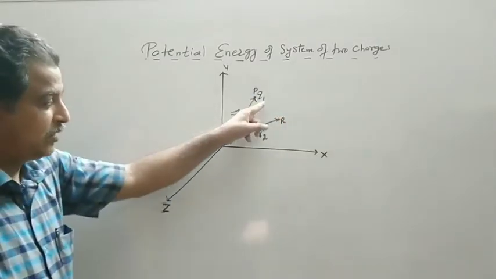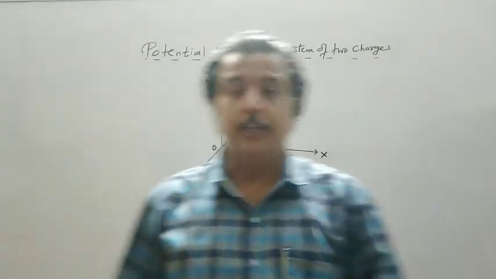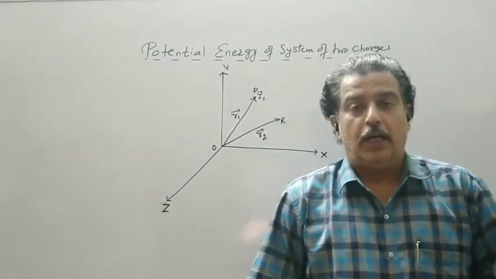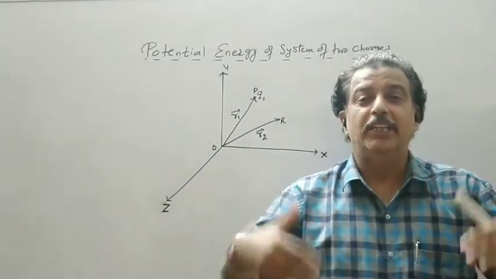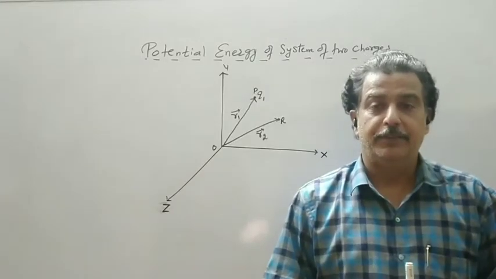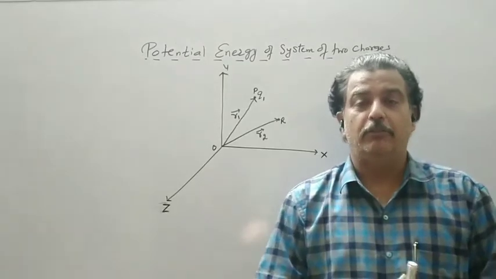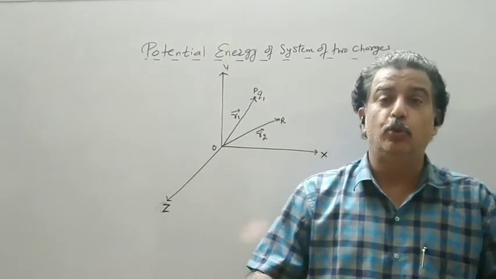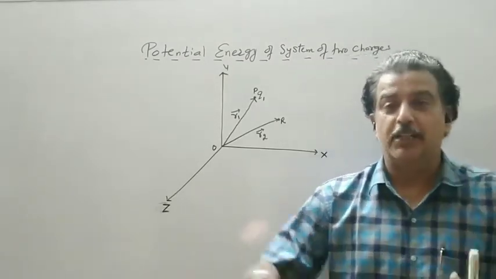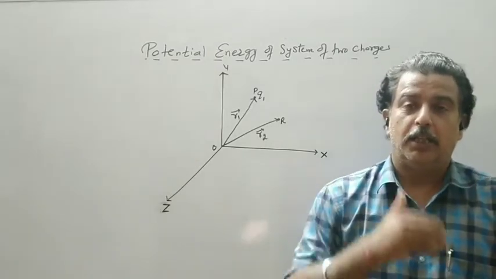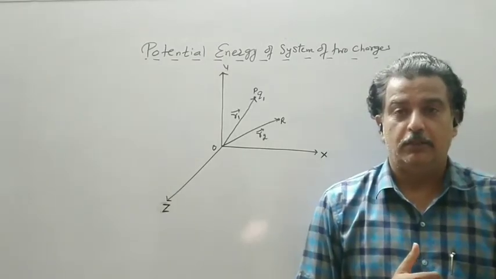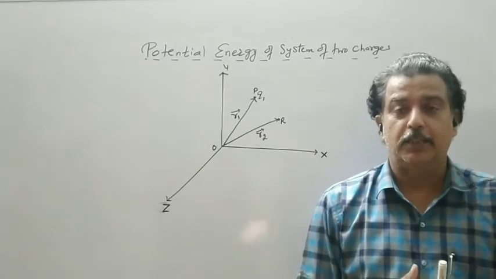Now when I bring this charge Q1, what will happen? I have not done any work against the field because there was no source. Potential energy is stored when you do work against any field, against the gravitational field, against the restoring force, that was our introduction.